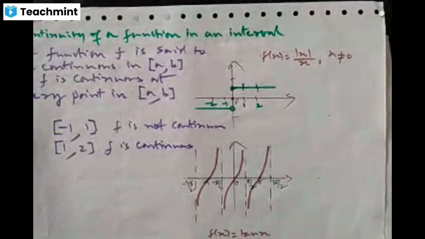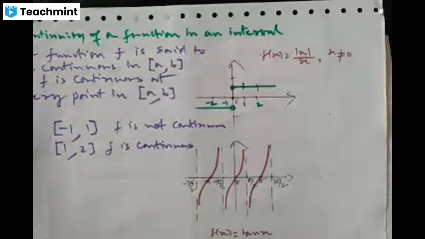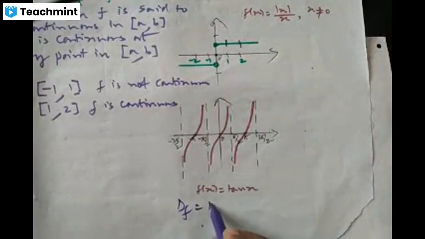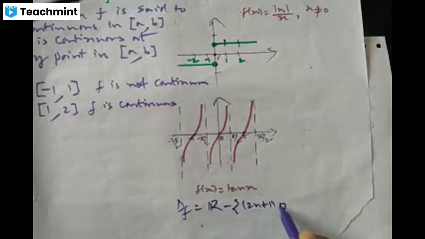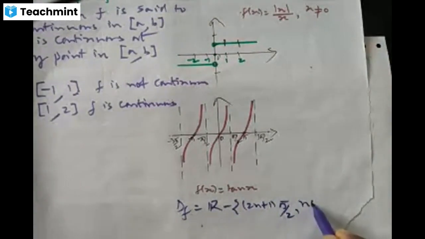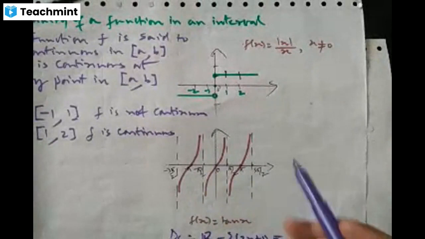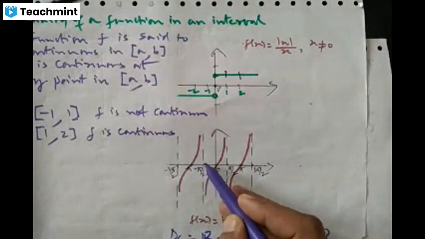Similarly, I have taken up one more, the tan x function. What is the domain of tan x? The domain of the function tan x is the set of real numbers except odd multiples of pi by 2. Now see the graph. The point -3 pi by 2 is not in the domain.